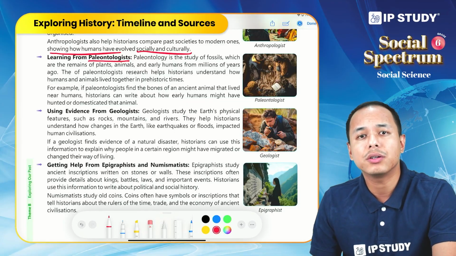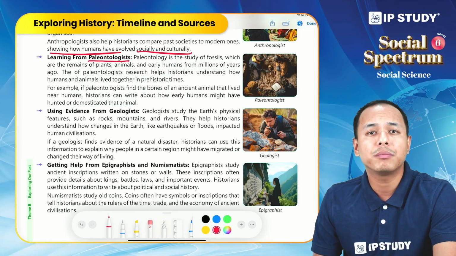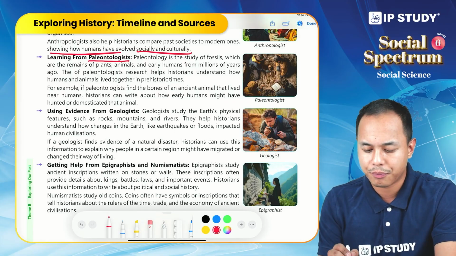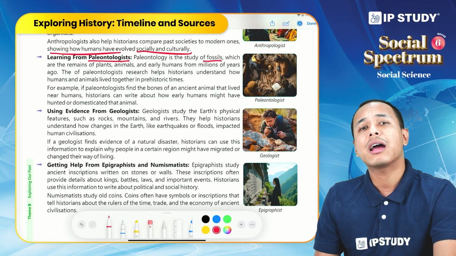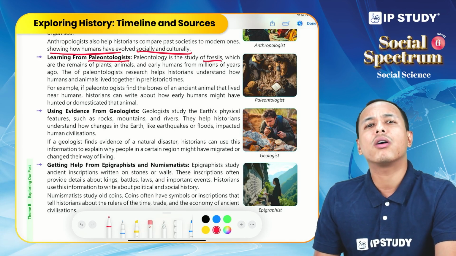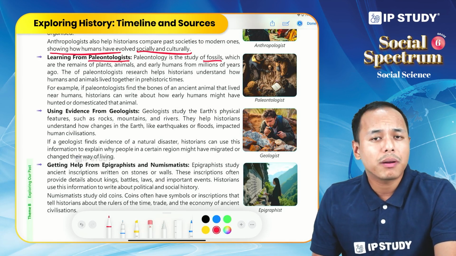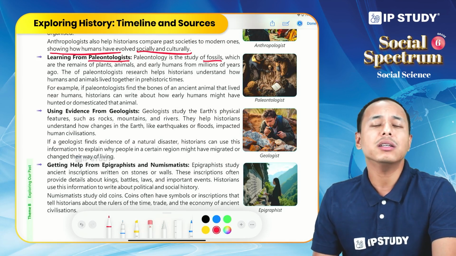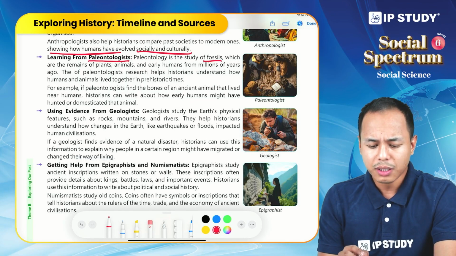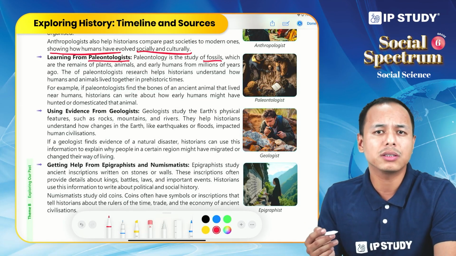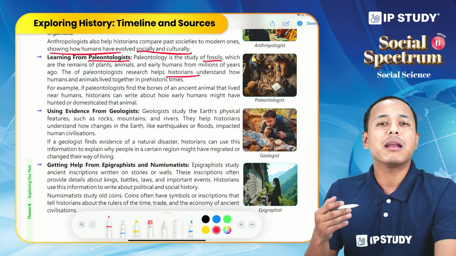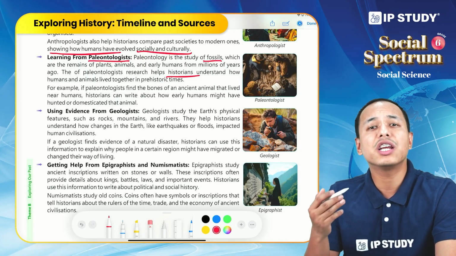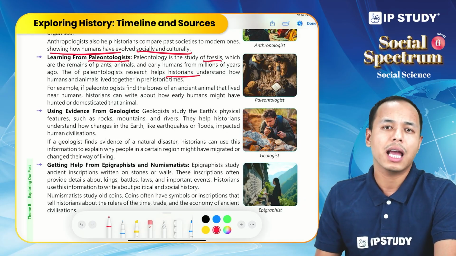So who are paleontologists? Paleontologists are the people who study fossils. What are fossils? Fossils are the remains of plants and animals trapped within the rock, or we can say remains of the plants and animals trapped in the soil. Okay, and it can be from millions of years ago. So paleontologists help historians understand the relationship between humans and animals.